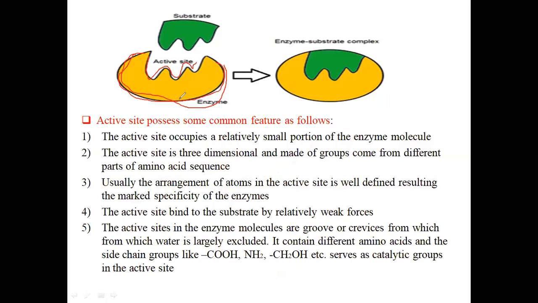The active site binds to the substrate by relatively weak bonds. This is a very important thing, friends. You should remember that the substrate binds to the enzyme by weak forces. Weak forces means the bond is very weak. Why should the bond be weak? As soon as the substrate is converted into the product, the product must be released very quickly. The product should quickly come out of the enzyme, and then again the substrate should come into the active site, and the enzyme should be ready to accept that substrate.